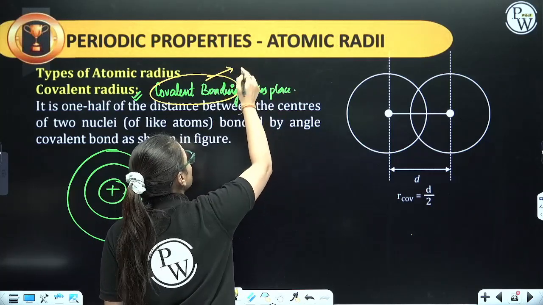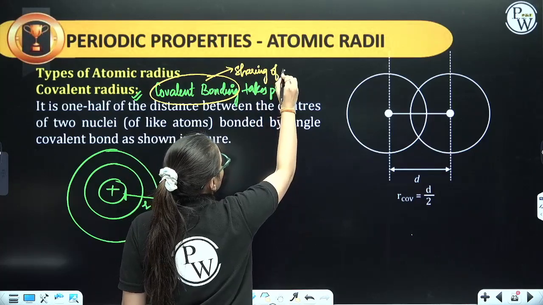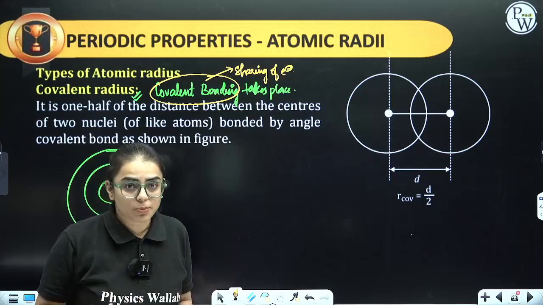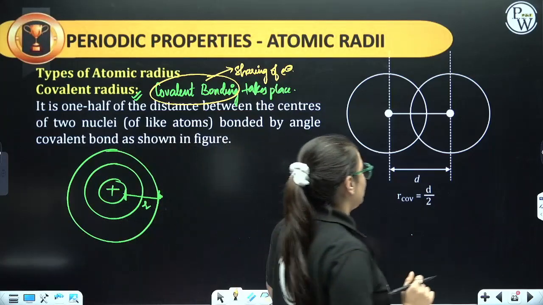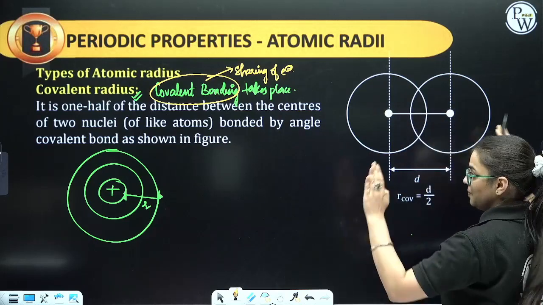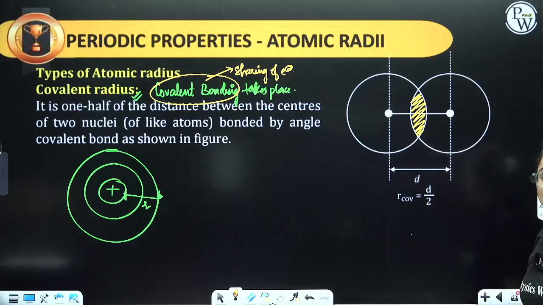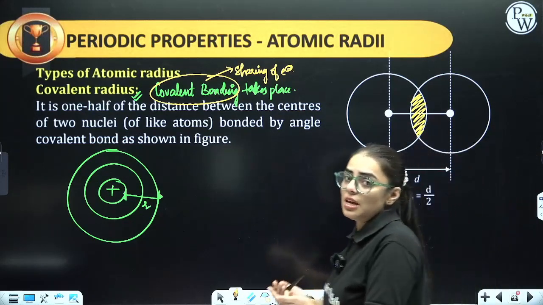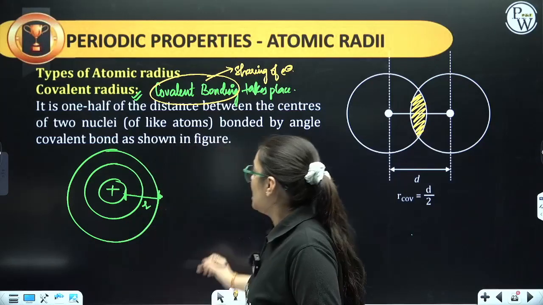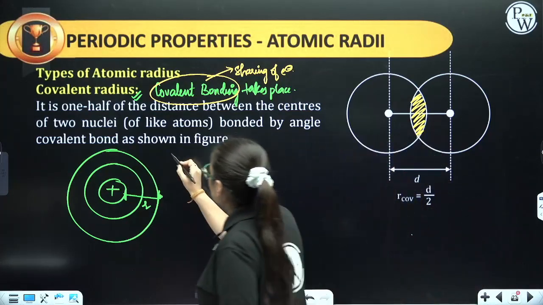Now, in a covalent bond, there is sharing of electrons, students. So where there is sharing of electrons, there is covalent bond formation, and over there covalent radius is observed. Now see, let us consider this is atom first, atom second. They are sharing their electrons, so this is the overlapping region. Hence, when they are sharing their electrons, it is forming a covalent bond. Clear, everybody? Now coming back over here again, how to calculate covalent radius? See, covalent radius, it will be observed.